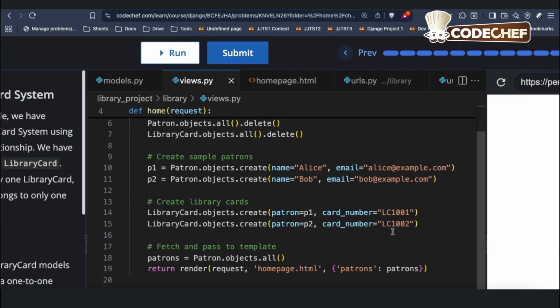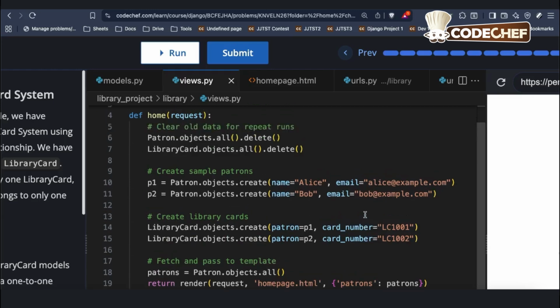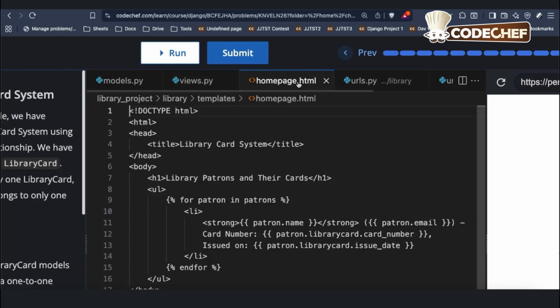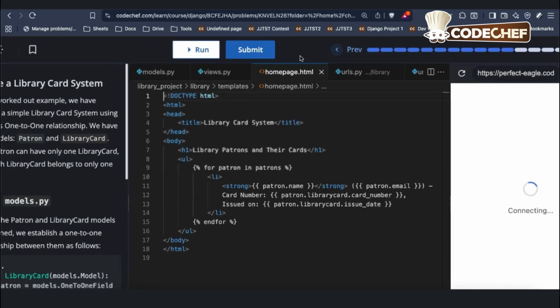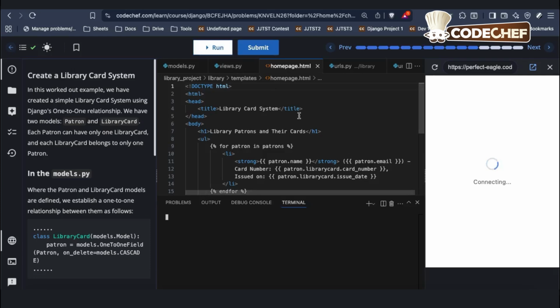So remember again, in the library card model, we had two fields, one for the patron and another one for the library card. Alright, now we are fetching all the patron objects using objects.all and putting it into patrons here, and we are rendering it into a template called homepage.html so that all the related data can be displayed. You can also check the homepage.html, which is used for displaying the data, and the respective urls.py files are also there for both the app and the project. So I'm not going into the details of that. Let me run the project and show you the output.